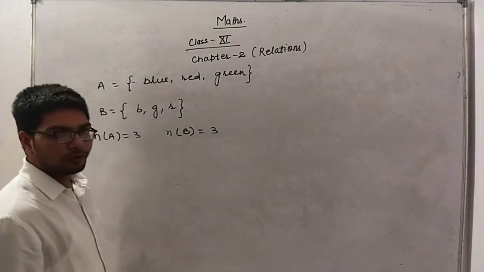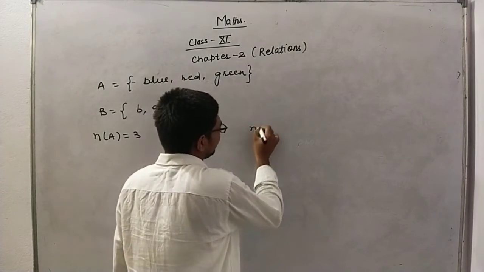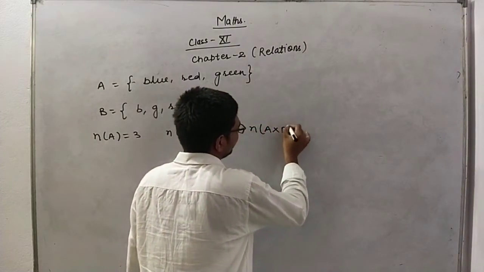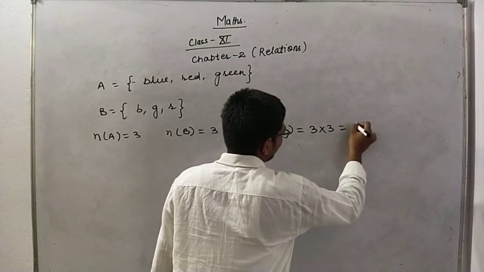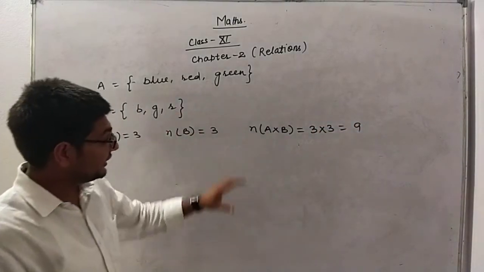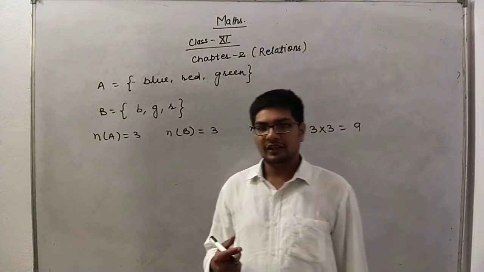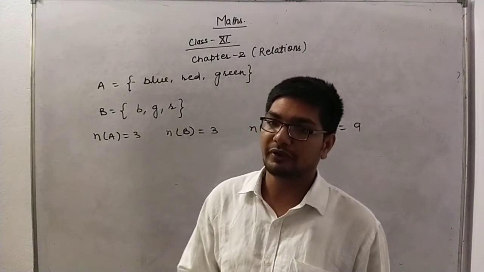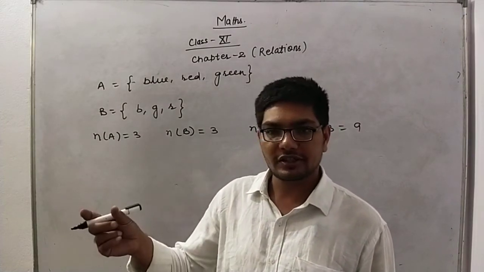Now if we do A cross B, how many elements will be present in A cross B? They will be 3 into 3, that is equal to 9. Now these are the number of elements present in A cross B. How many subsets of A cross B will be formed here? That will indicate the number of relations, right?